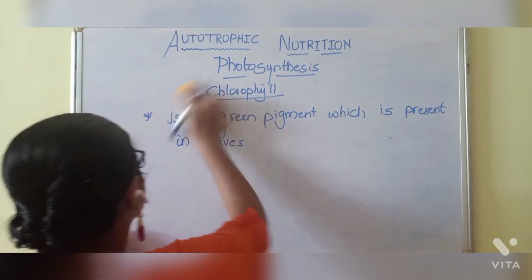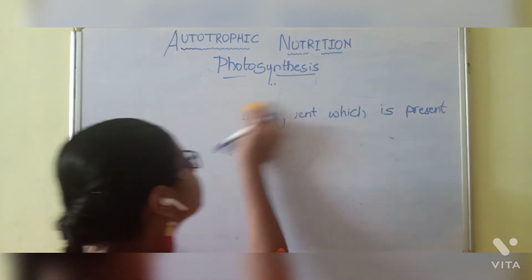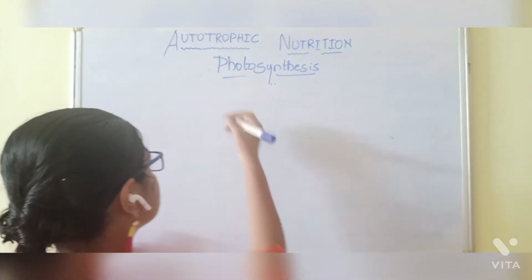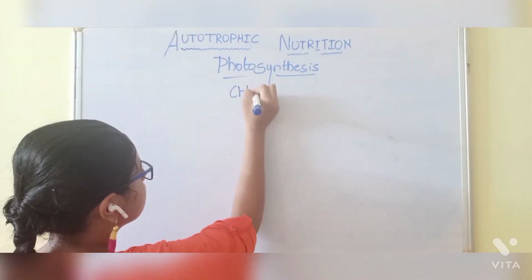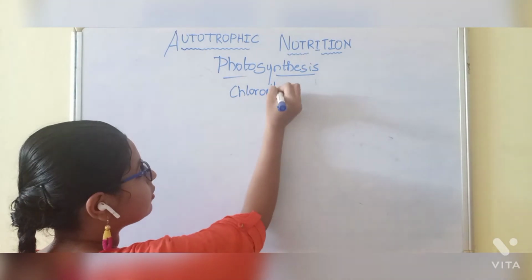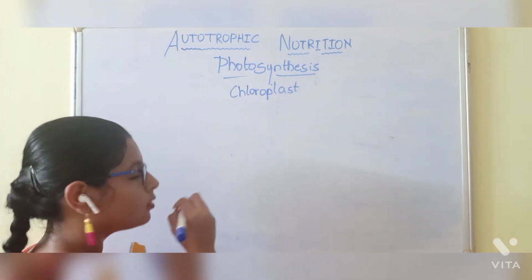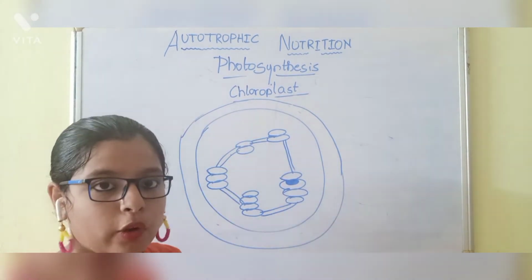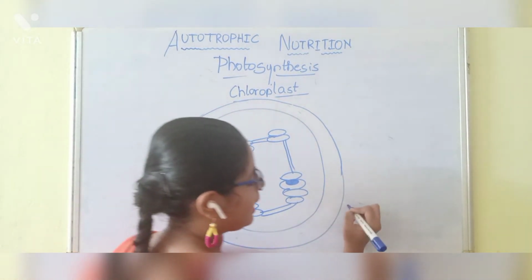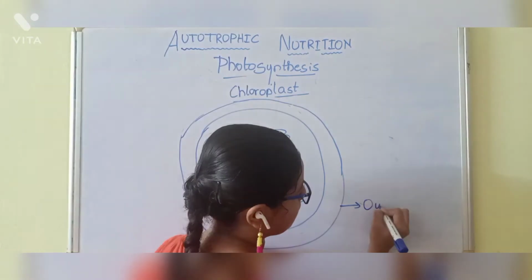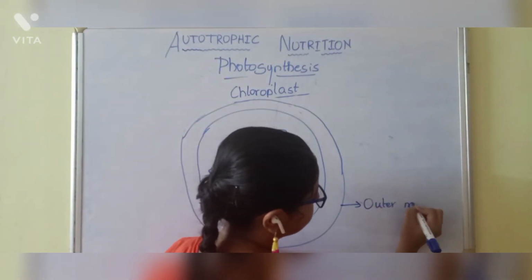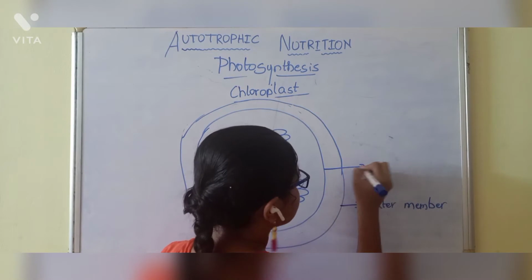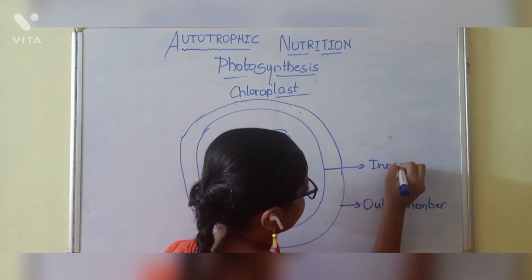Let me draw the diagram. So this is the structure of the chloroplast. Let me label the parts. This is the outer membrane, and this is the inner membrane.